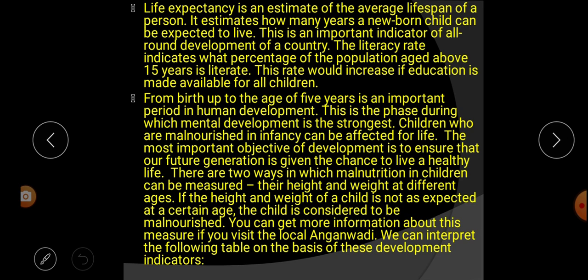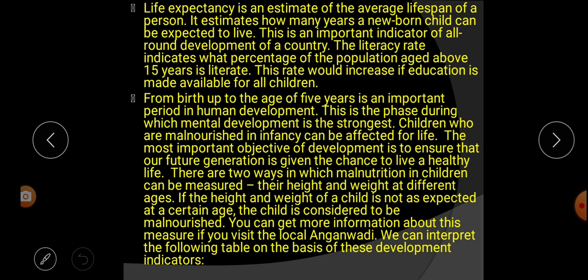The most important objective of development is to ensure that our future generation is given the chance to live a healthy life. Listen carefully. The most important objective of development is that our future generation is given a chance to live a healthy life. That means to develop our society, our future generation has to be given a healthy life.